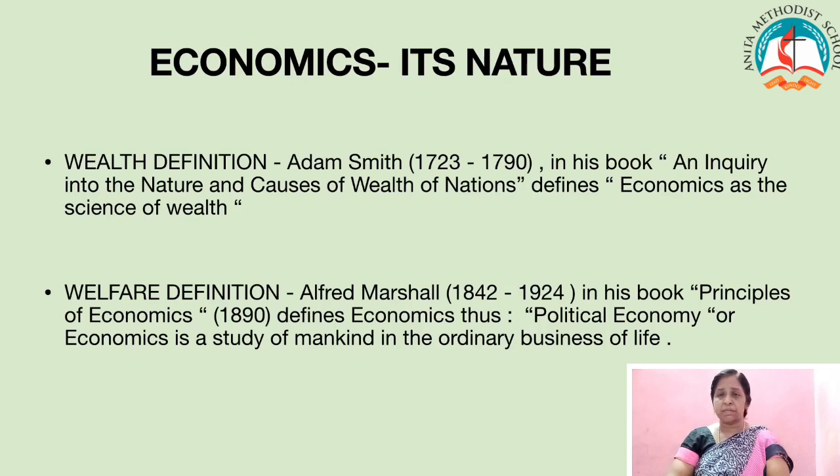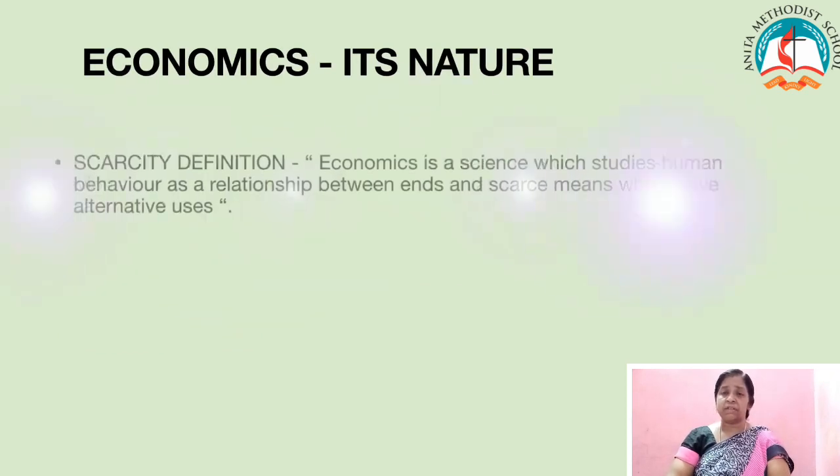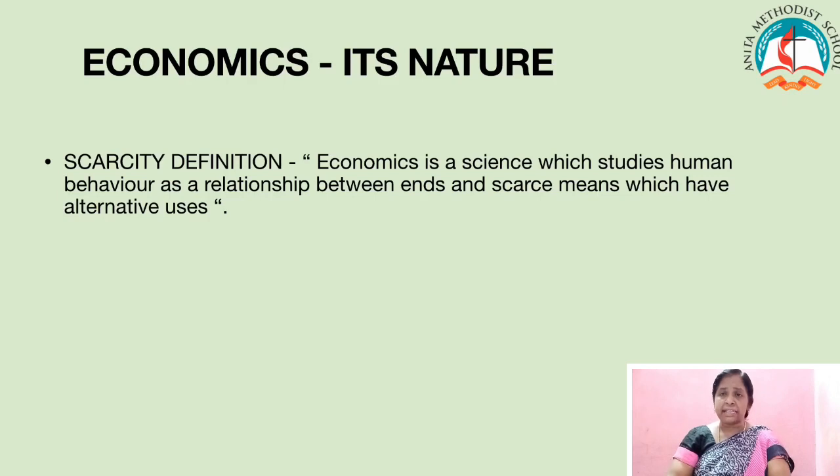The next definition will be the scarcity definition, which has been given by Lionel Robbins, and he has said that economics is a science which studies human behavior as a relationship between ends and scarce means which have alternative uses. That means in economics we are learning about human science, and in it we are learning about ends, meaning wants, and how we are going to satisfy these wants with less resources. That study is called economics. That is why its definition is called the scarcity definition.